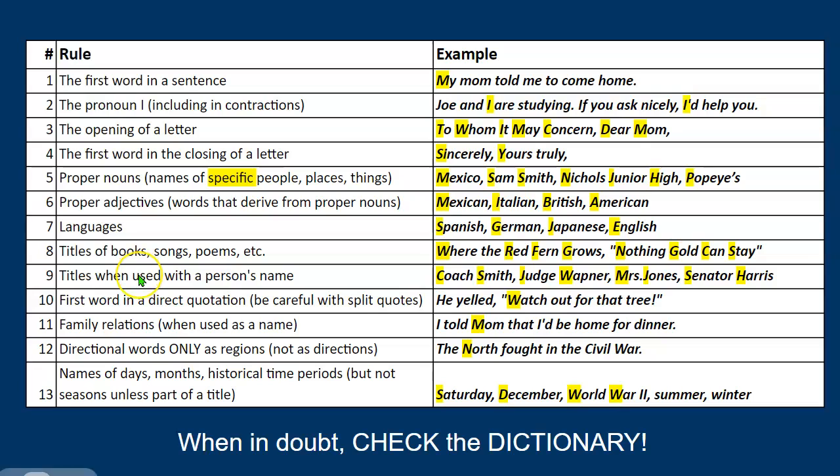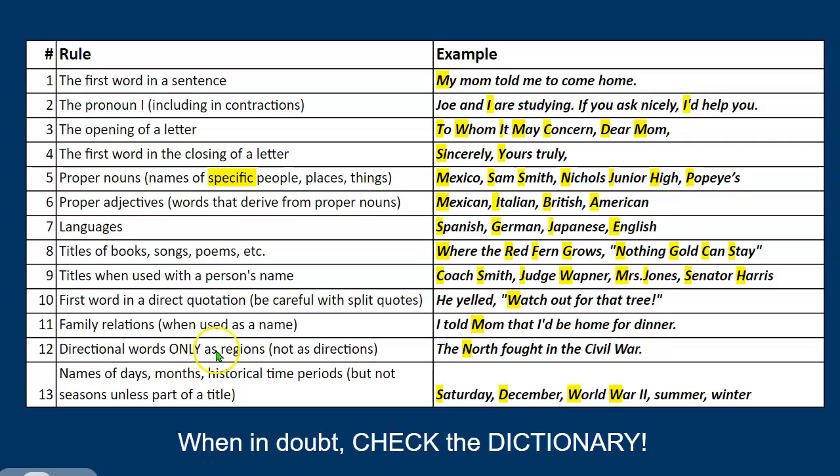Titles of books, titles when used with a person's name, like Coach Smith or Judge Wapner. Coach gets capitalized if I have a name attached. Judge gets capitalized if I have a name attached. The first word in direct quotation, we're going to talk more about this in just a few minutes. Family relations when they're used as a name. We're going to talk more about that in just a minute.